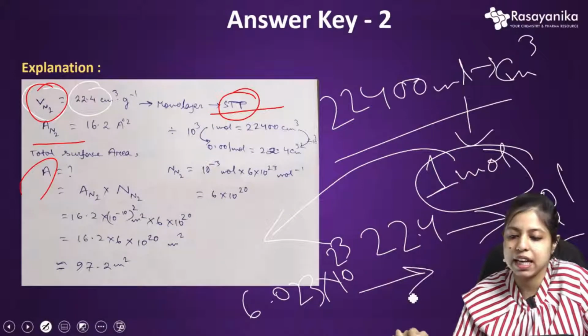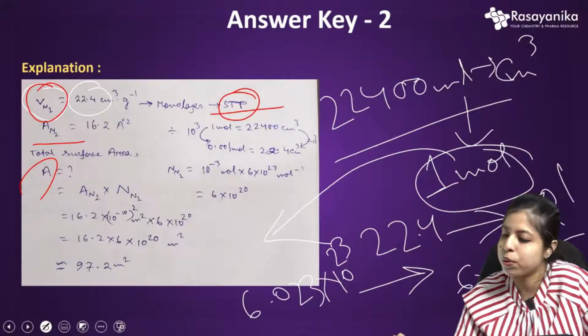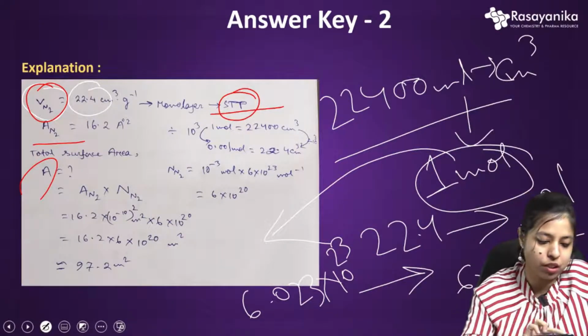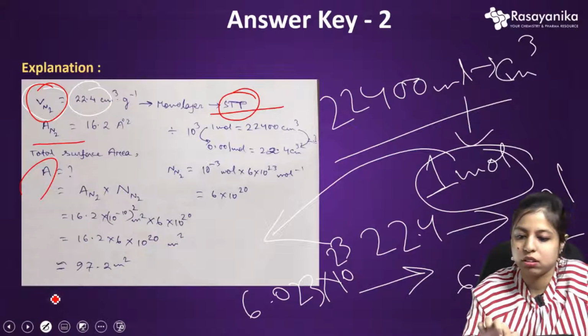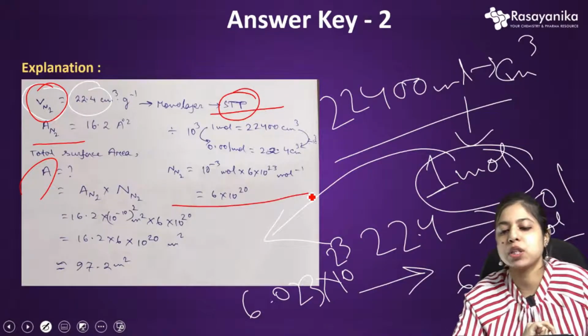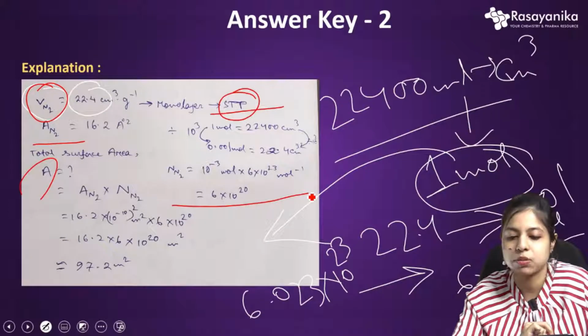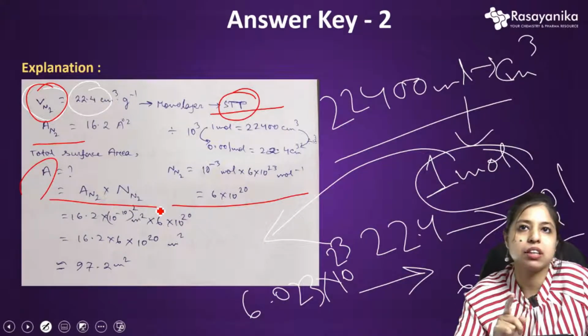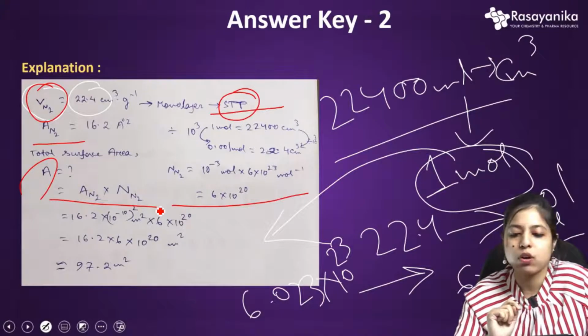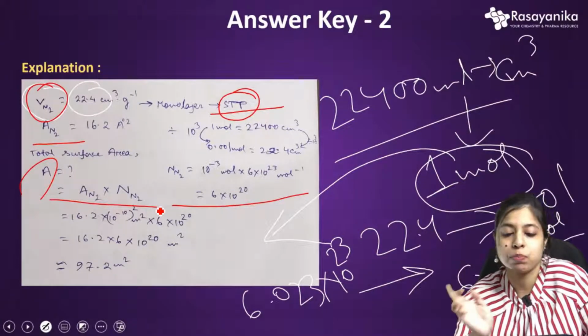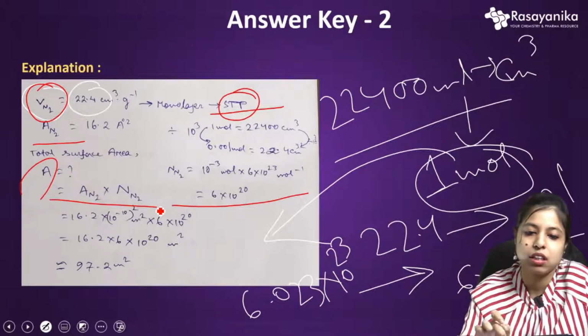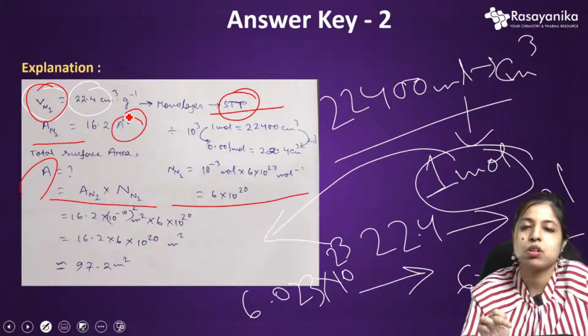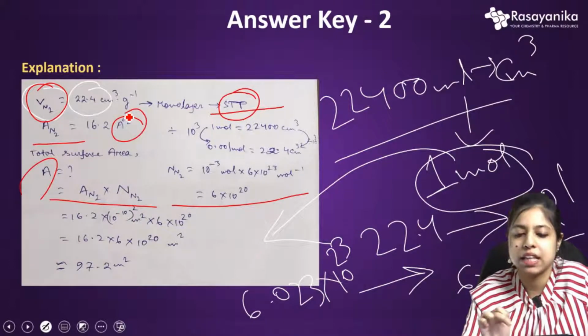So here we can say this answer will be 6 into 10 to the power 20, the number of atoms. Now just multiply these things. You have already been given the area of 1 molecule and also the number of molecules you have got. Just multiply those. And for the calculation purpose, it is in angstrom, right? So you need to convert it into meter. So that is 10 to the power minus 10.